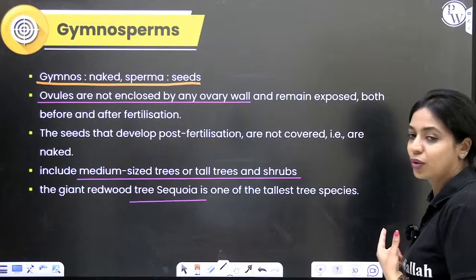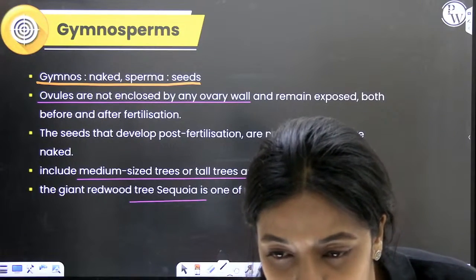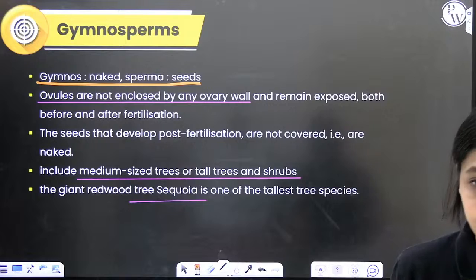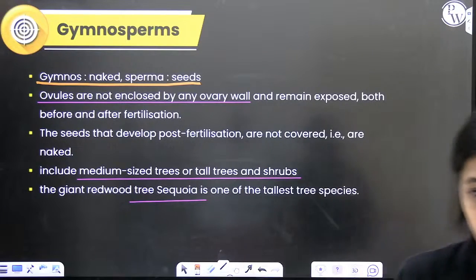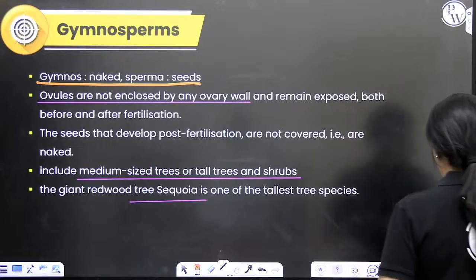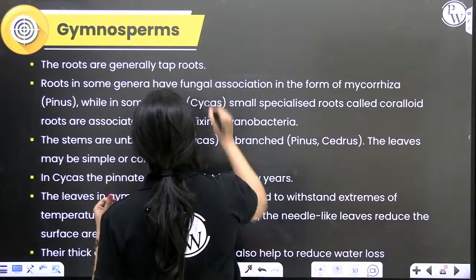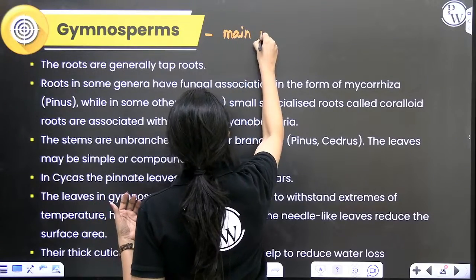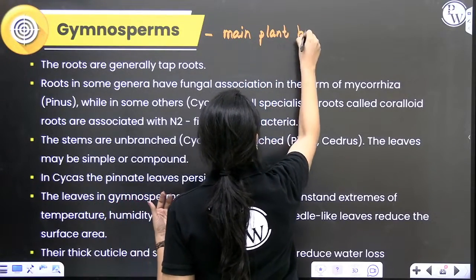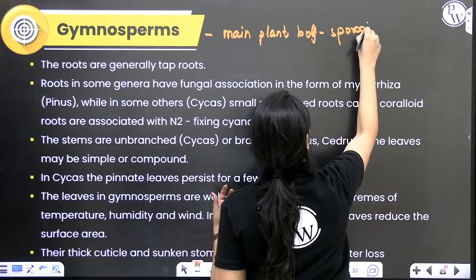Okay, so yeah, flowers are absent. Yes, it is the Californian redwood tree. All right. So those are some general characters. Now gymnosperms, main plant body is sporophytic.